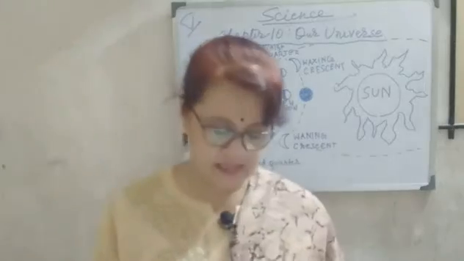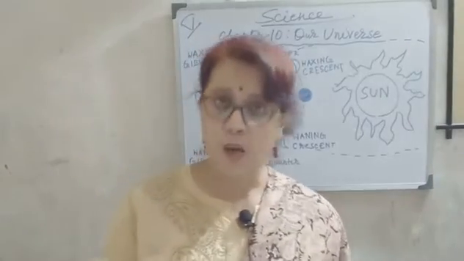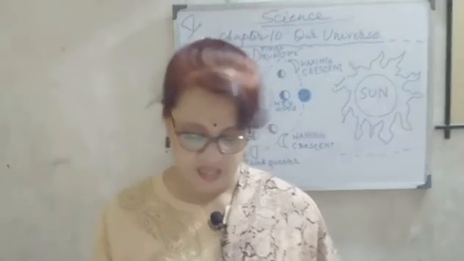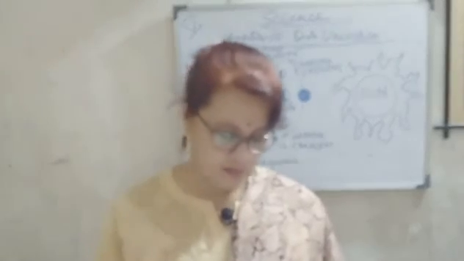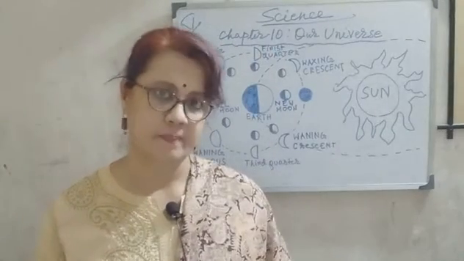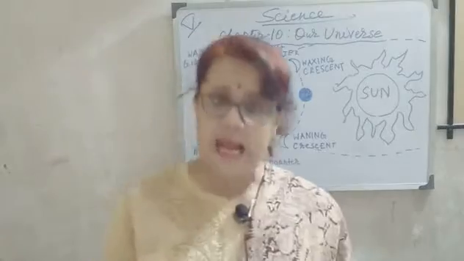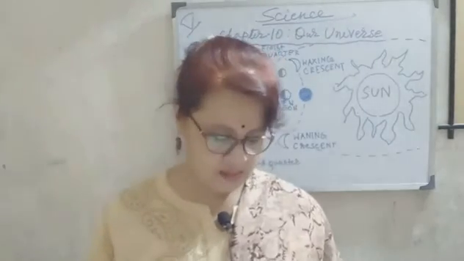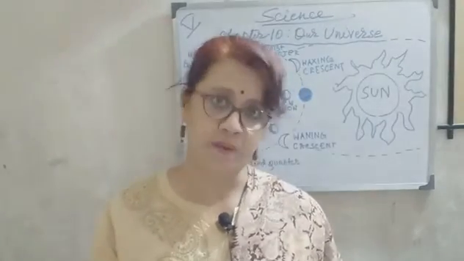Sun's heat and light is the only source of life on Earth. Otherwise, our Earth would be a cold planet, totally lifeless. The light from the sun takes about 8 minutes to reach our earth.